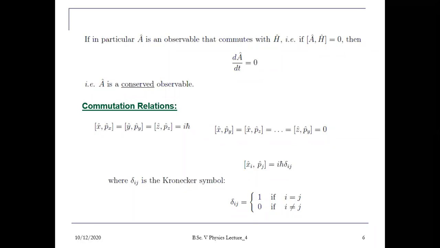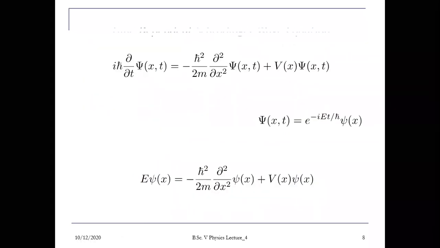Constants of motion in classical mechanics means the quantity, the integral of P dl, does not depend upon the path, meaning it always remains constant whether you choose path A to B or B to A. Similarly here, if the operator is a linear operator and it commutes with the Hamiltonian, then it will represent a constant observable quantity, or this operator will be a conserved observable. That is also called the constants of motion in quantum mechanics. Okay, so this is the equation of motion in terms of operators.